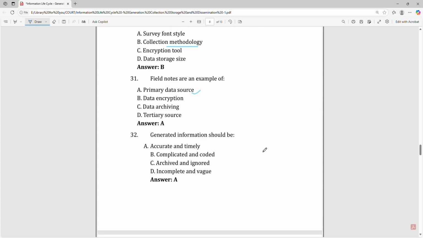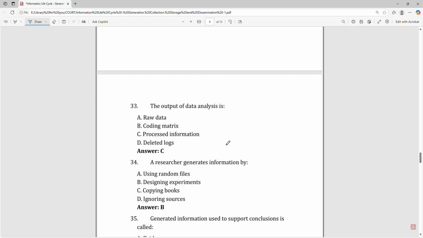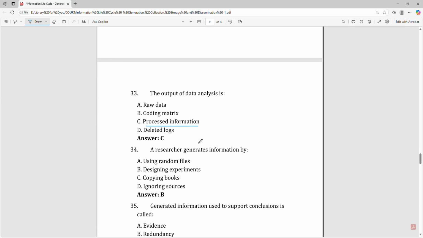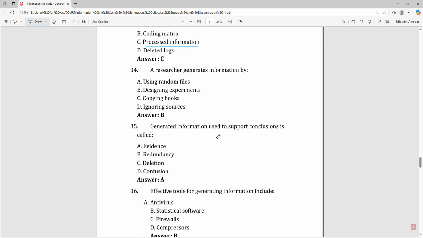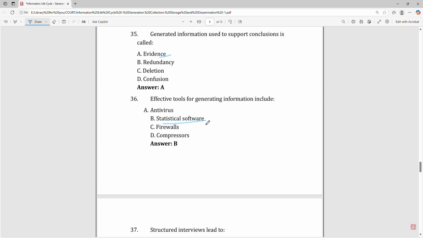Generated information should be accurate and timely. The output of data analysis is process information. A researcher generates information by designing experiments. Generated information used to support conclusions is called evidence. Effective tools for generating information include statistical software.